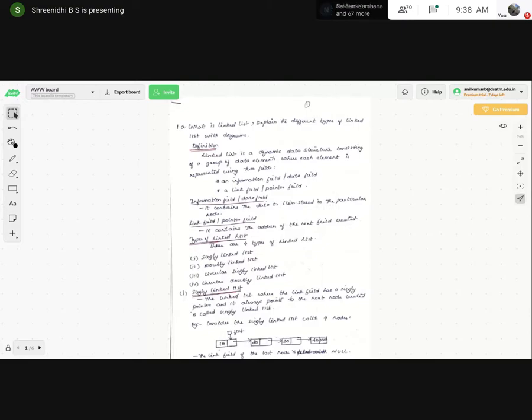These are the three major data structures that they are going to repeatedly ask about in any company, whichever company you go to, maybe Microsoft or Google or Infosys or any IT-related company. First and foremost, they will ask questions on these data structures. Mainly they will concentrate on these data structures.